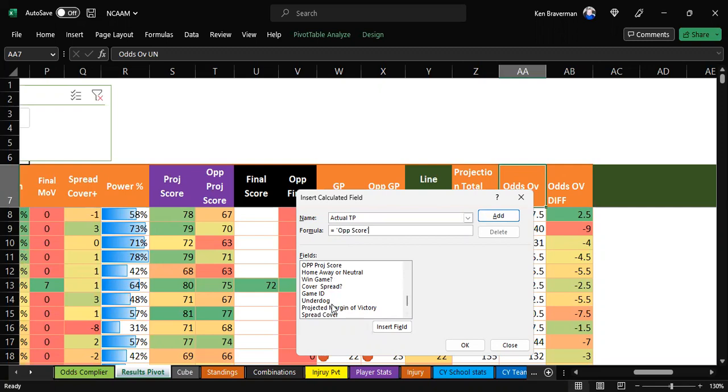I'm probably just blind. Sorry, we're slow here, but I can't find it. Margin of victory. No, it ain't that. There's all kinds of crazy fields in here. Well, over odds. Boy, there's a lot.